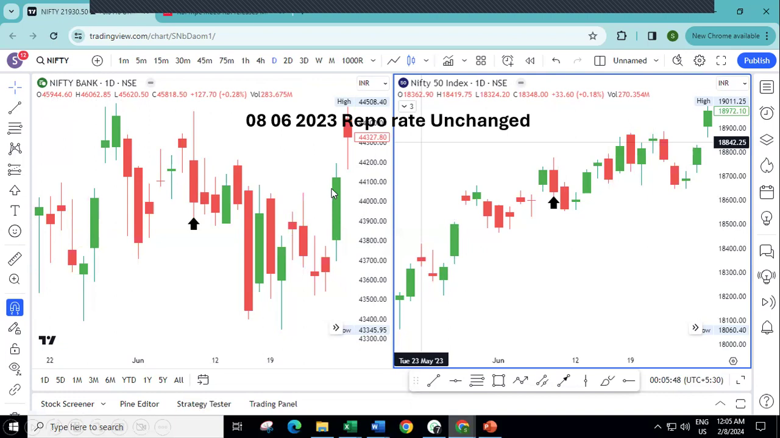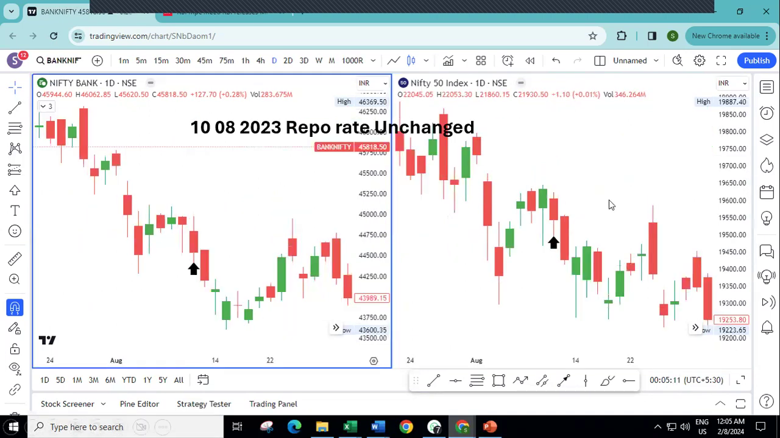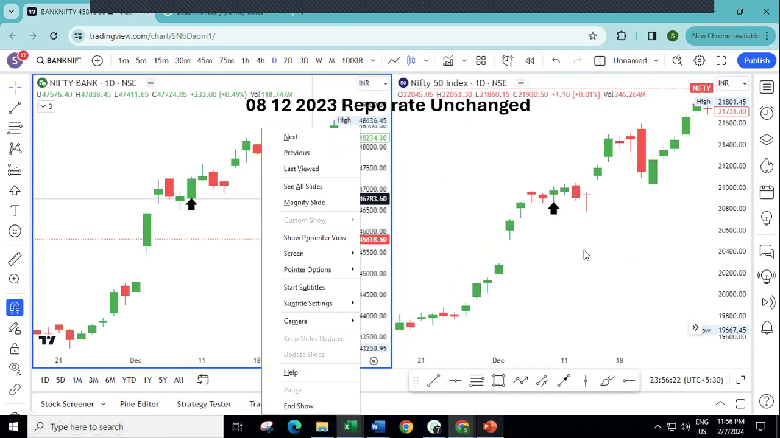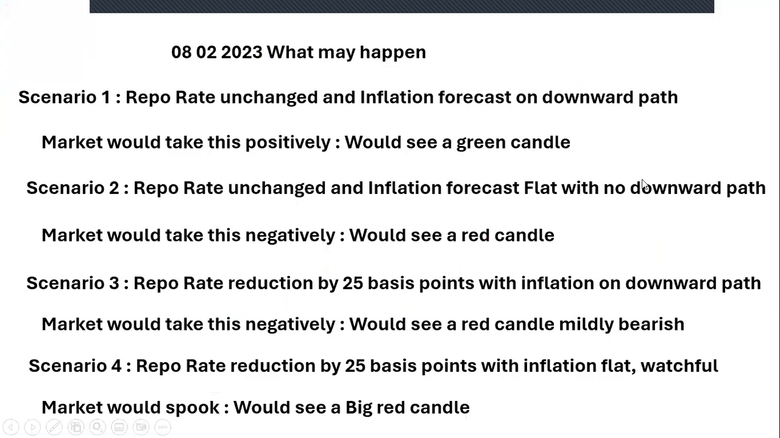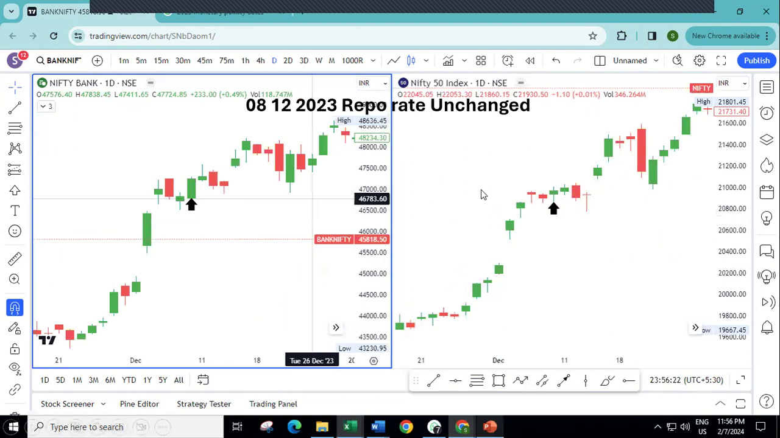So the point is that along with the repo rate, we also have to see what the commentary on inflation is. In the concluding slide, I'll tell you that. Then August 23, repo unchanged. Again, the inflation effect was there, so the market did not take it properly. Now this time, December 2023, repo unchanged, positive with respect to inflation, and the market remained positive.